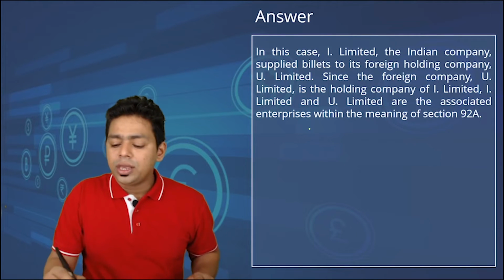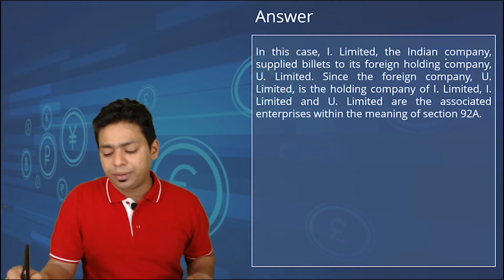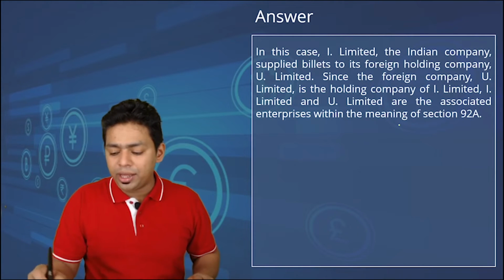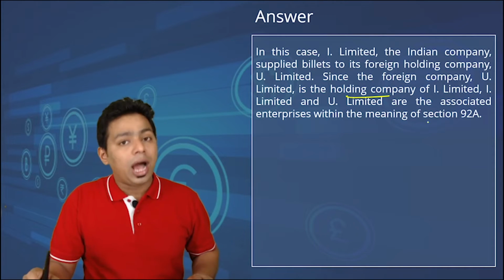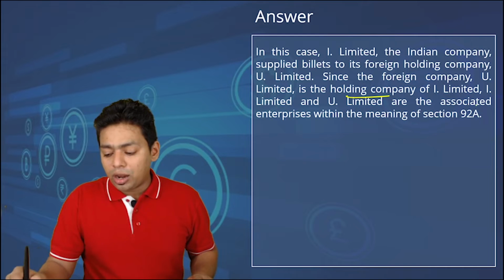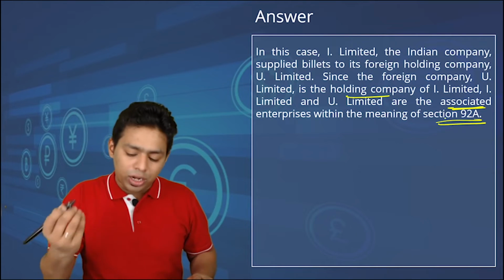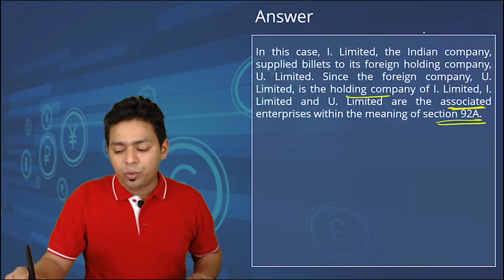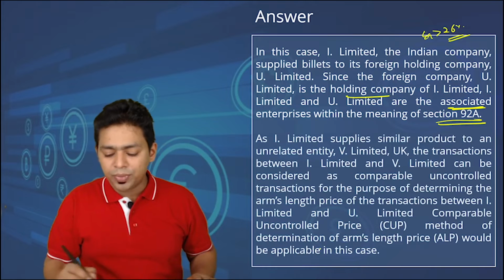How do you present it? In this case, the Indian company supplied the billets to the foreign holding company U Limited. Since the foreign company U Limited is the holding company of I Limited, I and U Limited are associate enterprises within the meaning of section 92A. You can also write they are holding equity of more than 26%. Okay, you can assume.